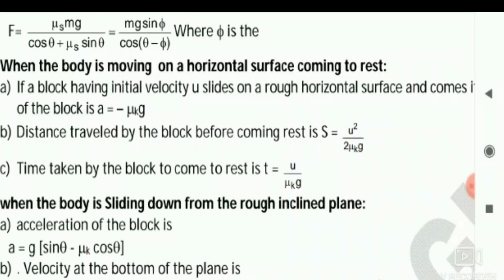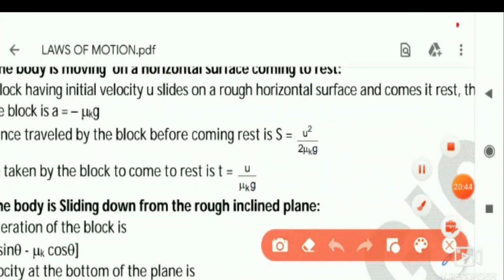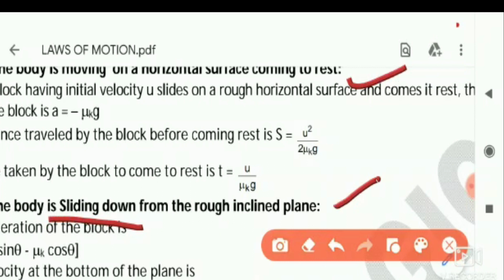From there you will be getting these three formulae, and very important guys, three concepts I am going to explain. One concept is horizontal surface, second concept is inclined surface, and third concept is inclined only, but this is sliding down. Third concept is going up. So these three concepts are very important in friction.